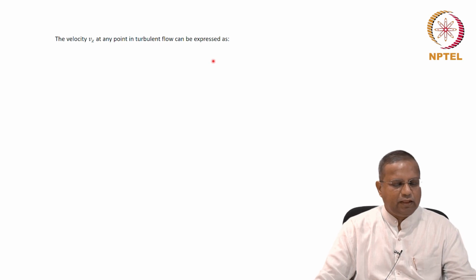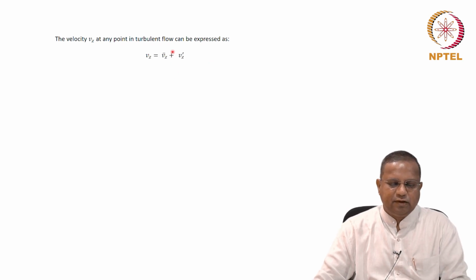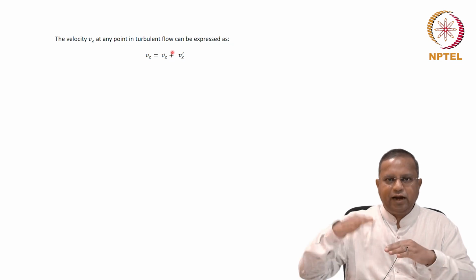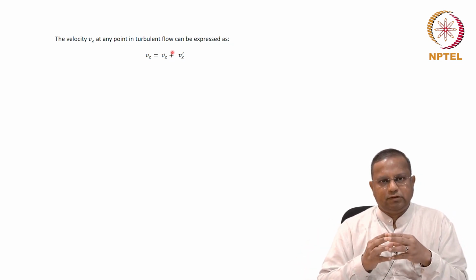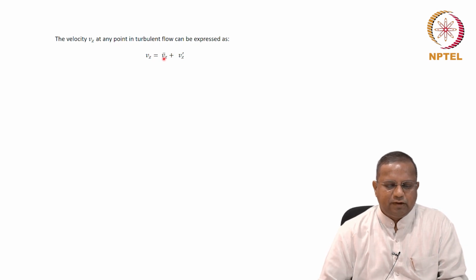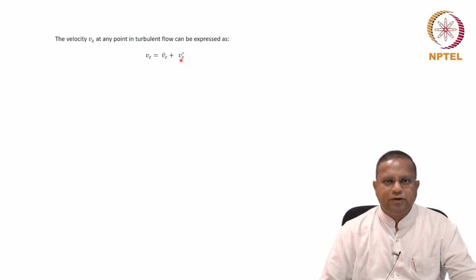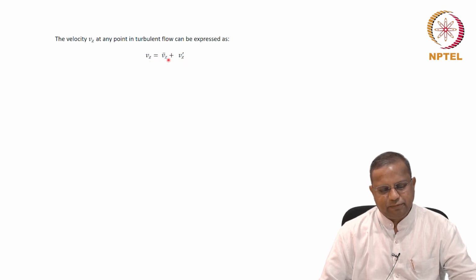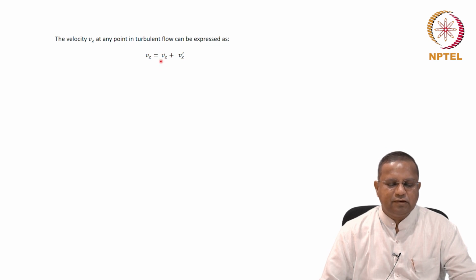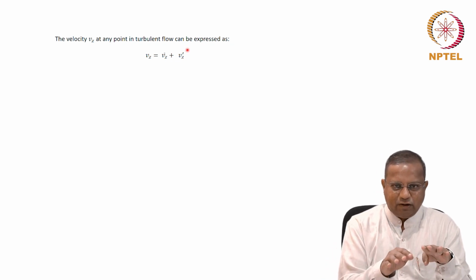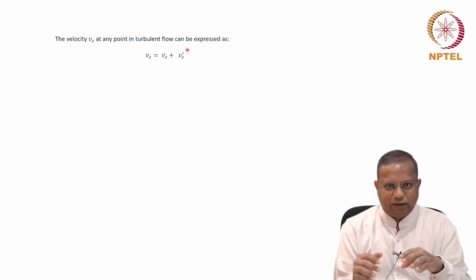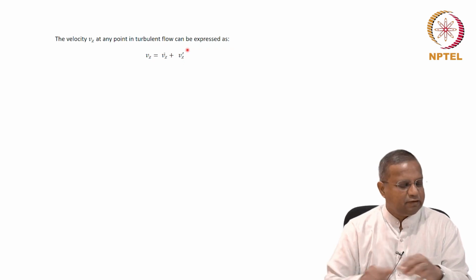And that can be expressed as an average component and a fluctuating component, the sum of those two things. That's reasonably general. It's a good strategy, and this works very well, as you would see. So this would be one aspect of our approach, to view the velocity at any point at any time as consisting of an average component and a fluctuating component. If this is not very clear right now, it will become clearer maybe a couple of slides down the line. We will spend more time on this aspect.